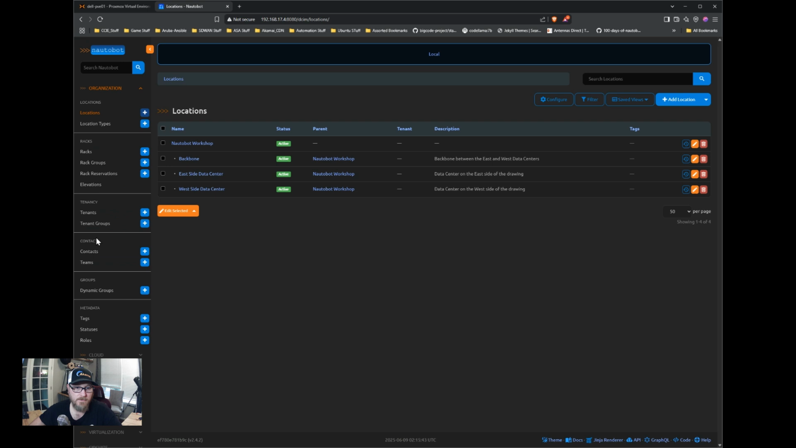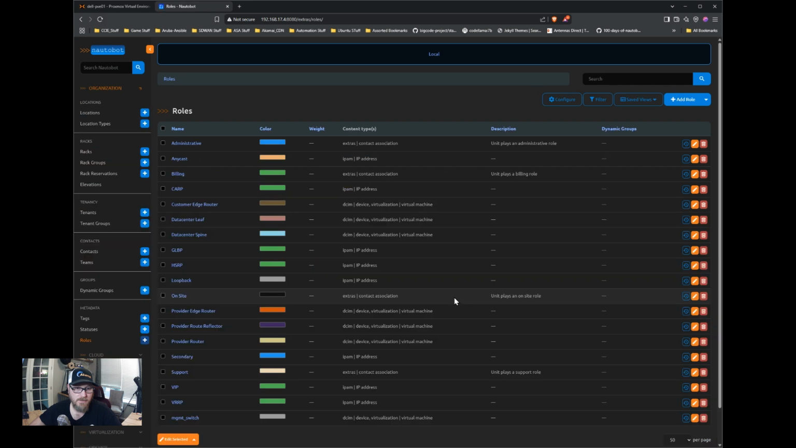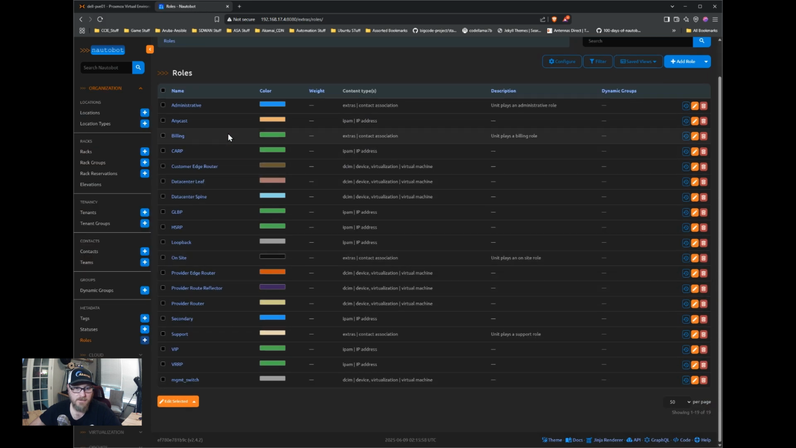Okay, what was the other thing we had done outside of organization? Roles. So down here, and this is all under the organization menu on the left. So under roles, we created a few. We created the provider edge router, route reflector, the main router, management switch. So those are all here with their appropriate content types assigned to them as well. And again, these things we created here, we'll save and use. We'll assign those to the devices that we are creating for the lab topology.